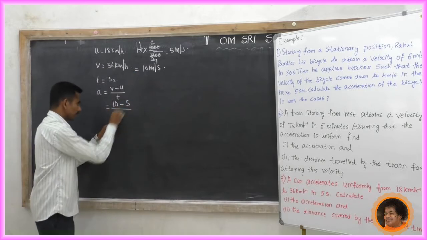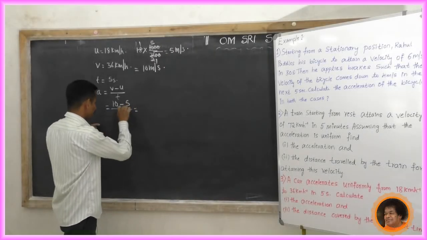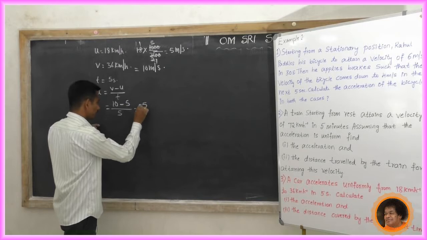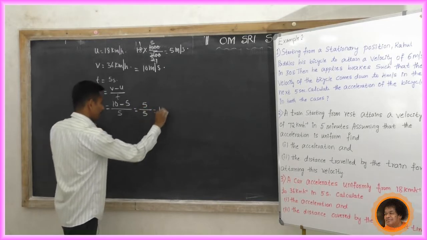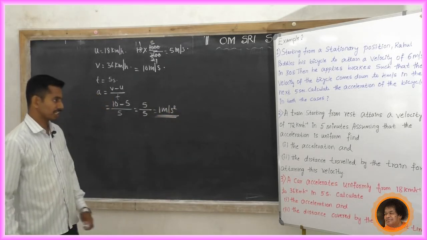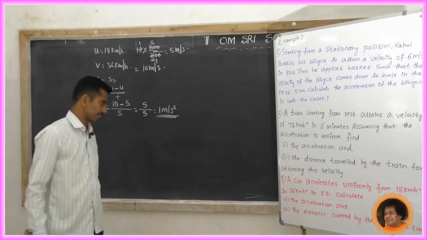Can I cut 5 ones are 5? First is subtraction. So 10 minus 5 is 5, divided by 5. What do you get? 5 ones are 5, which is 1 meter per second squared. What is the acceleration? Acceleration of the car is 1 meter per second squared.